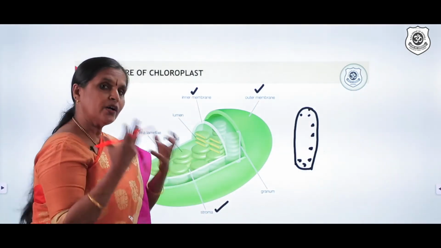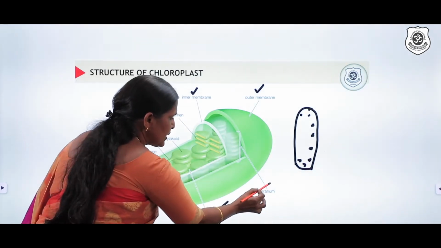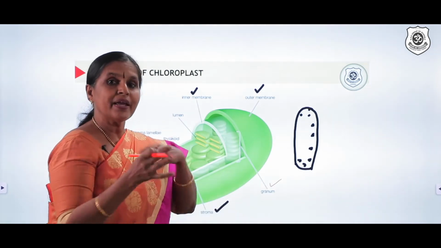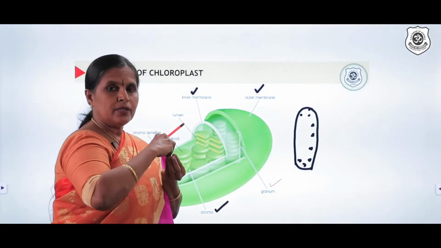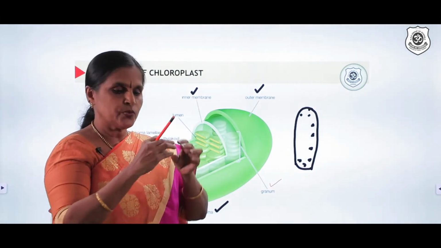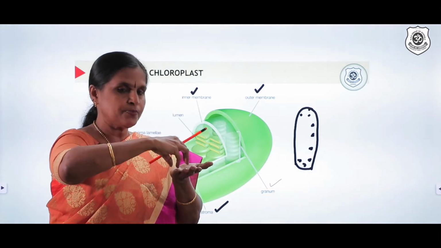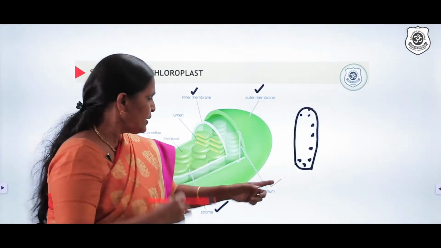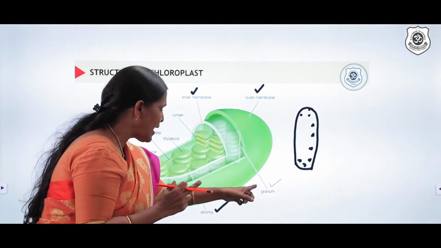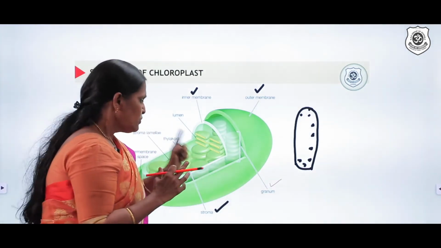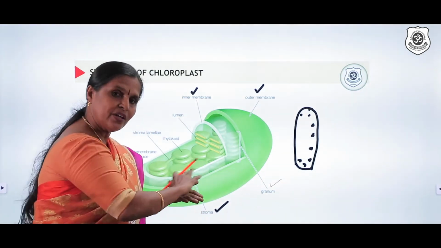In the stroma, what are the structures found? You can find there are several structures called granum. Granum is a membranous structure, and this granum is actually made up of thylakoids. So some thylakoids, which are membranous structures, are stacked up like a pile of coins. If you keep some coins one on top of the other, they exactly resemble granum. So let us concentrate on two structures, granum and stroma. Granum is made up of thylakoids. Stroma is the interior region.